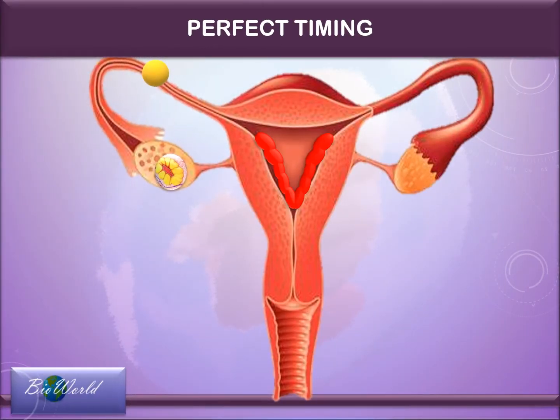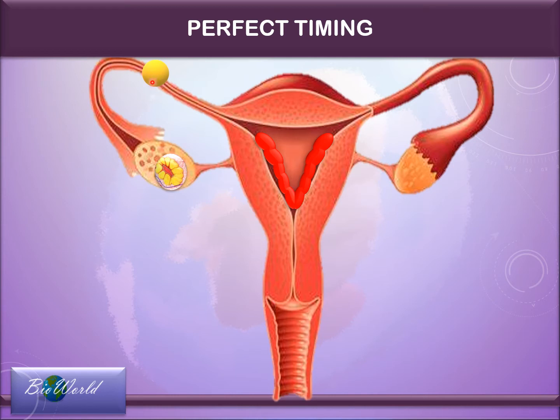Let us relook the perfect timing situation. Now, based on our understanding of the menstrual cycle, we know that around the 24th day, the corpus luteum will begin to shrink, and this will cause the endometrial layer to collapse, leading to menstruation. So, how is it that once a female is pregnant, menstruation can stop? What is so special about this zygote?